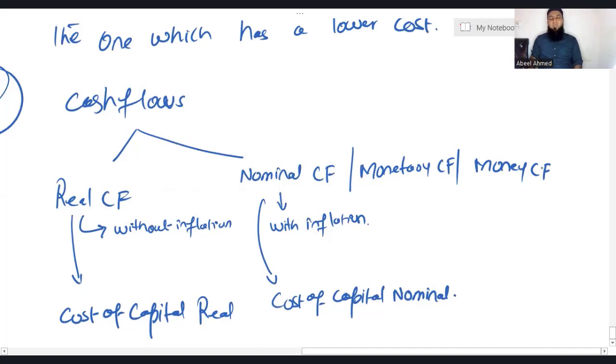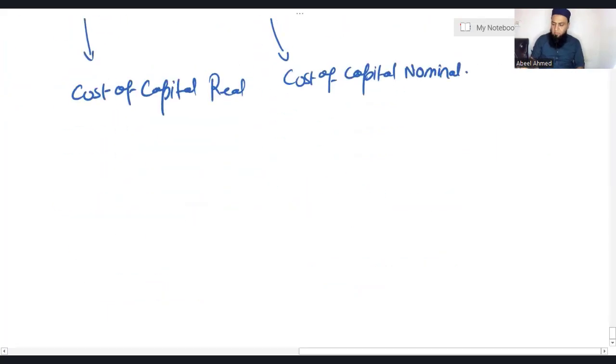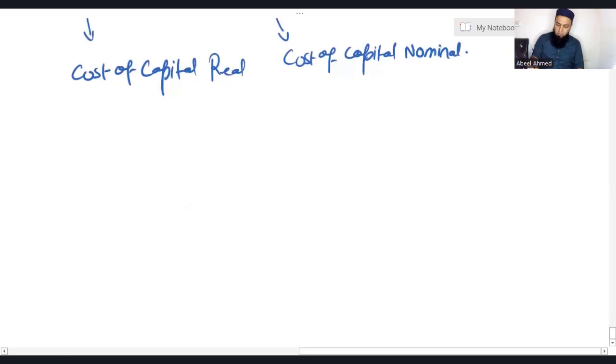Now let us first discuss how we convert real cash flows to nominal cash flows. Right now we are learning how to convert real cash flows to nominal. Before starting question 1, let me tell you the first concept rule.